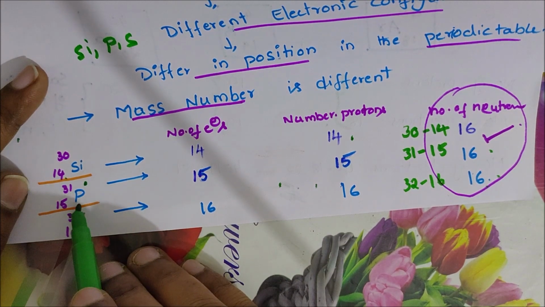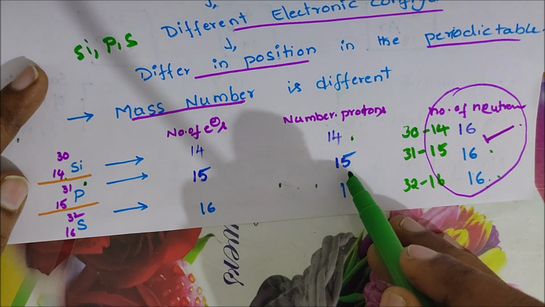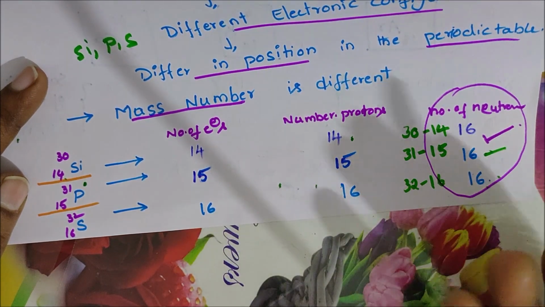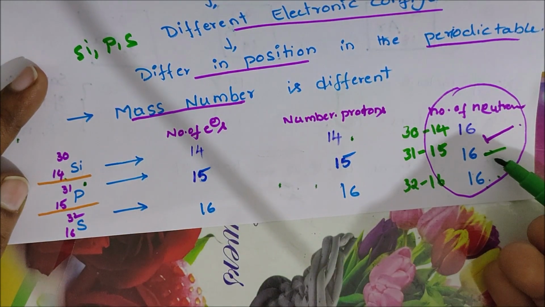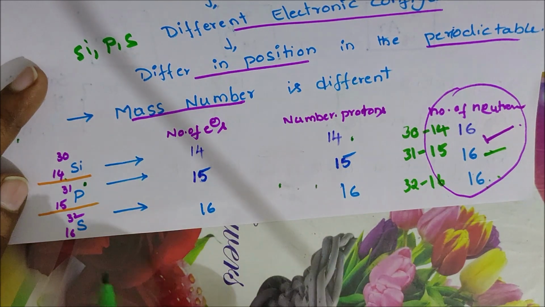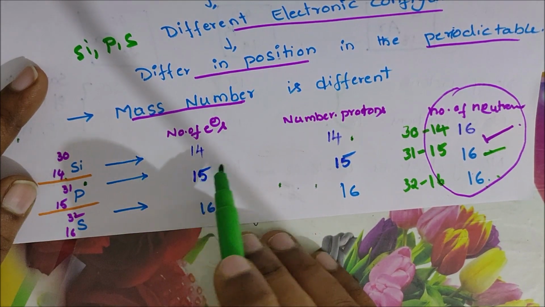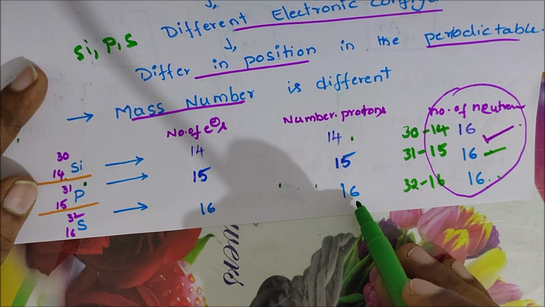And the number of protons and electrons in phosphorus is 15, 15. Neutrons are 31 minus 15 equals 16. So silicon and phosphorus both have 16, 16, the same number of neutrons. And the third one, sulfur. Sulfur has the same number of electrons, 16, and the same number of protons, 16.